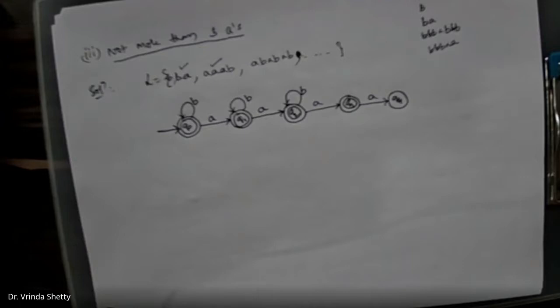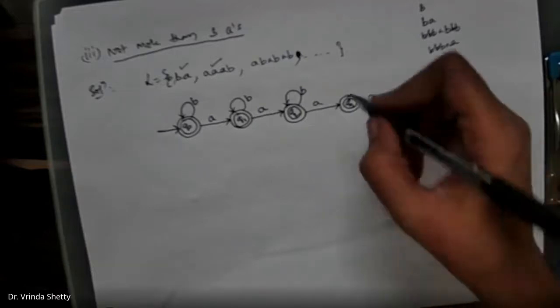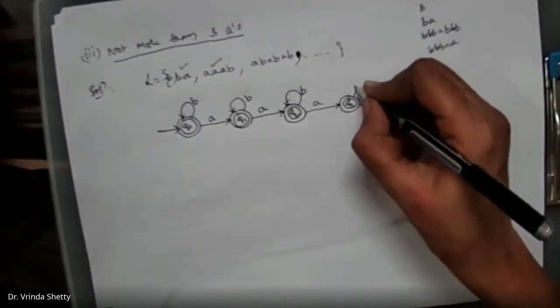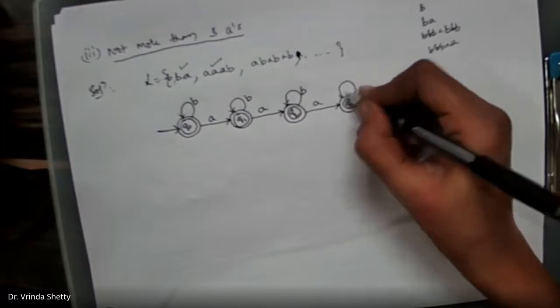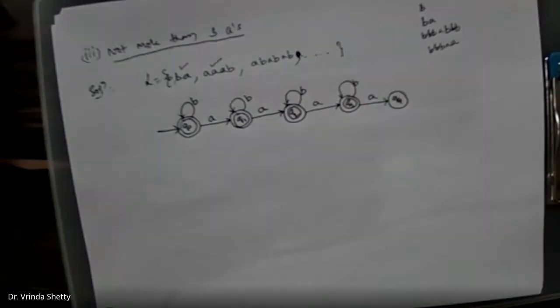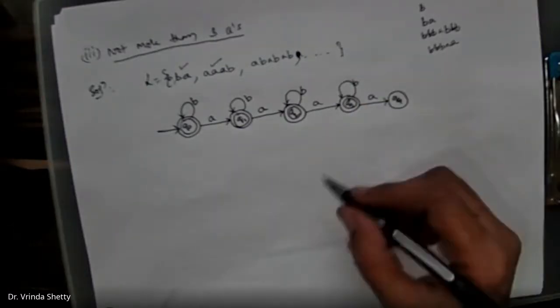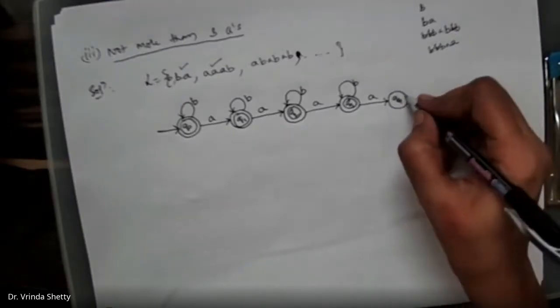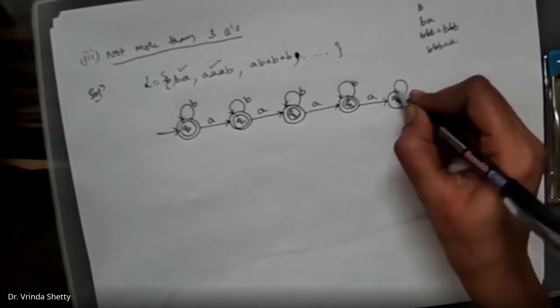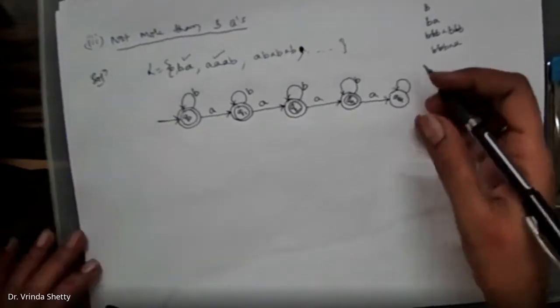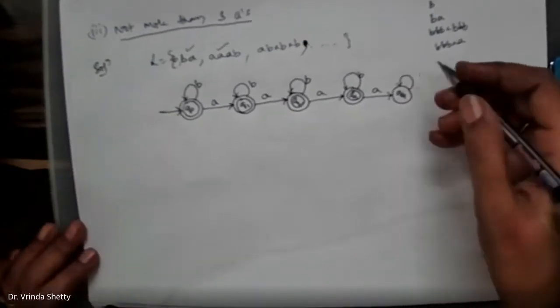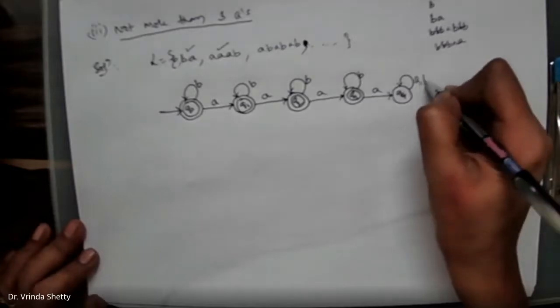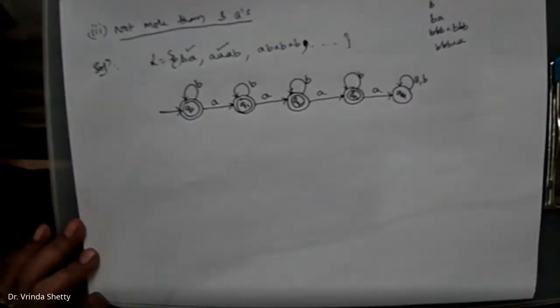So Q0 on A is done, Q0 on B is done, Q1 on A and B is done, Q2 on A and B is done, Q3 on A is there. As there is no restriction on number of B's, again we'll put here B. As soon as the fourth A is encountered, the string has to be rejected. It will reject and it will be in this state itself. After that, if you have any number of A's or B's, it should be rejecting. So it will reject A comma B. The string will be rejected.